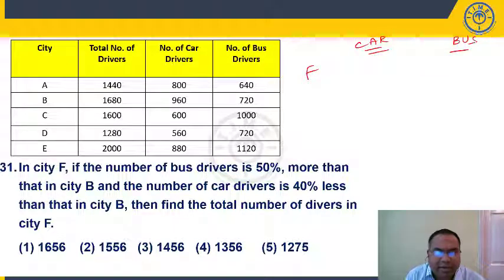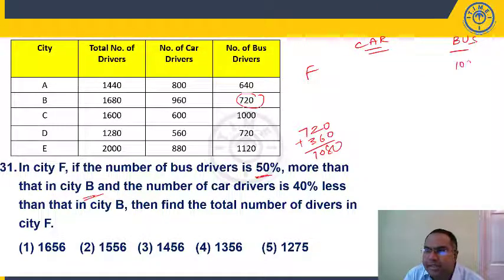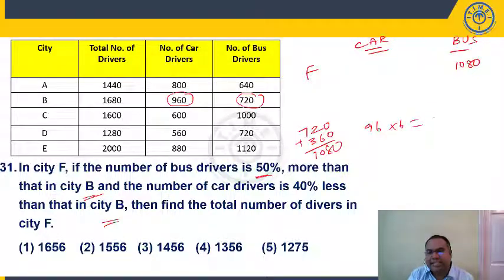The number of bus drivers is 50% more than city B. City B is 720. 50% more means half of this more, so 1080 bus drivers. And what about car drivers? 40% less than that in city B means it will be 60% of this. So 96 is my 10%, into 60% means 6 times. 540 plus 36, 576.